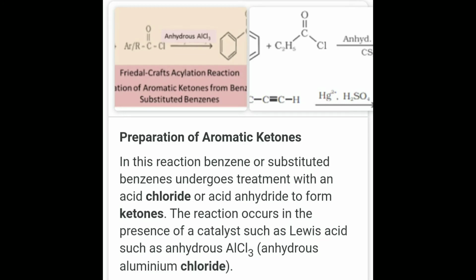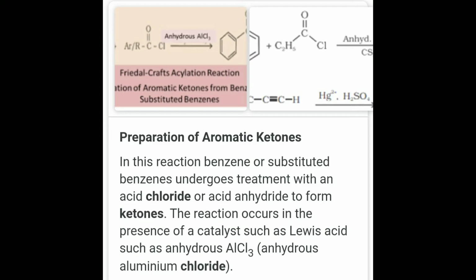Next point, we see the preparation of aromatic ketones from acyl chlorides. In this reaction, benzene or substituted benzene undergoes treatment with an acid chloride or acid anhydride to form ketones.